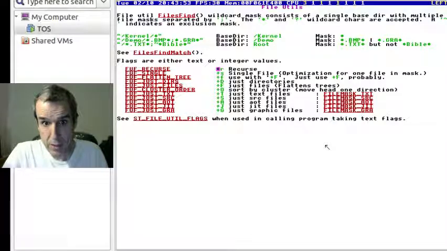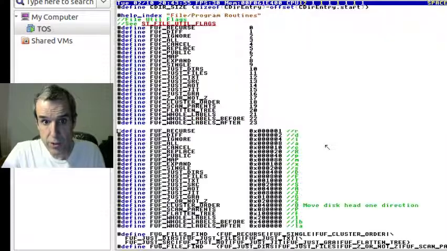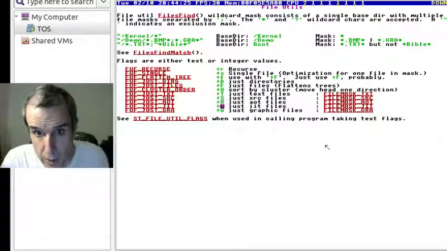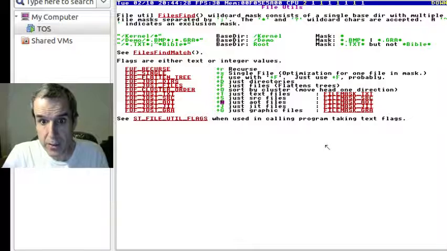Now these commands have both an integer version of the flags. If it's asking for an integer, you construct an integer out of the flags. If it's asking for a U8, which is a character string, then you use plus and minus to turn the flags on and off. Be aware little r is recurse. There's a reason, but I forgot why. The big letters are something else, I think. Could be wrong. Anyway.